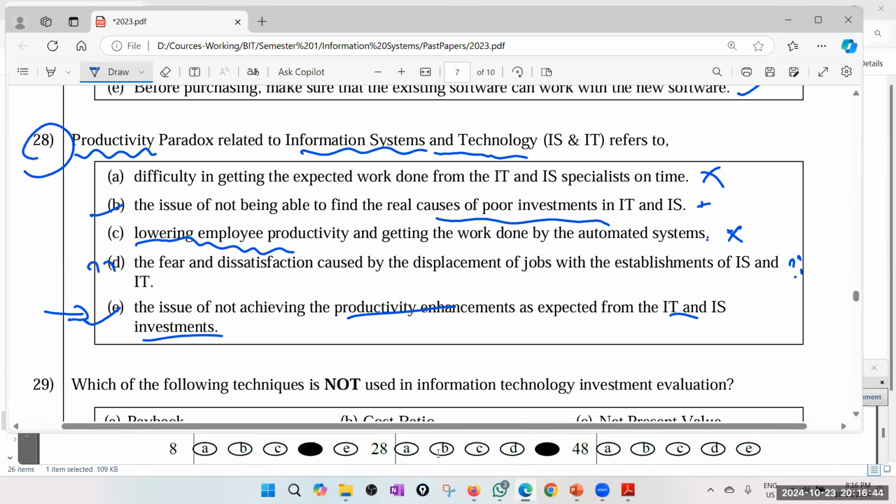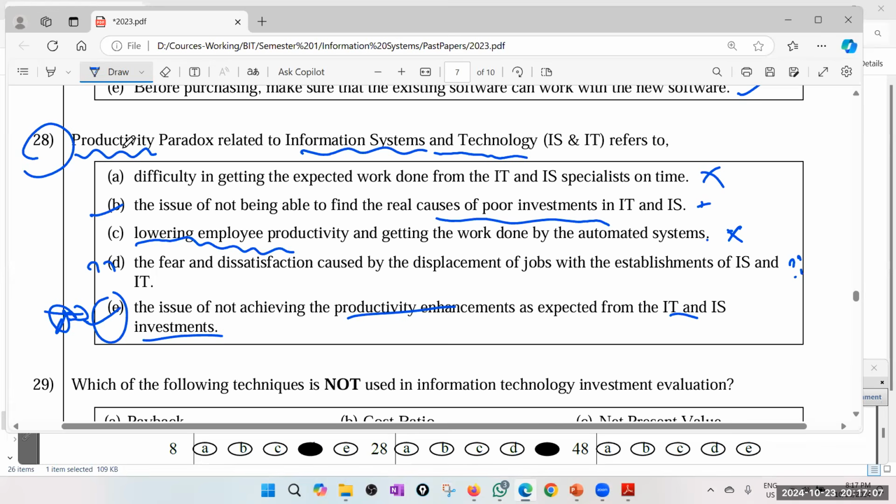28. Yes, the answer is C. So that is very fuzzy, but anyway, I managed to get the correct answer. So I think this is more reasonable. We think that information systems and technology will improve the productivity, but maybe sometimes you don't get that productivity.